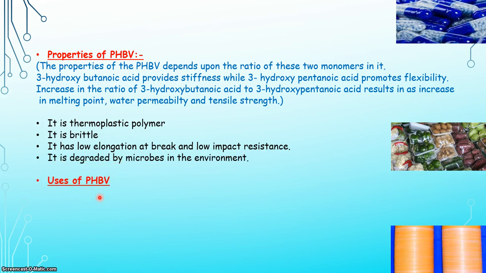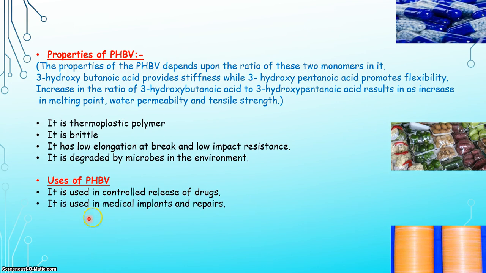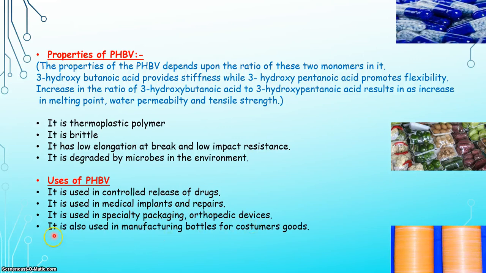Uses of PHBV are: it is used in controlled release of drugs. When a drug is enclosed in capsules of PHBV, it is released when the polymer is degraded in the body. It is used in medical implants and repairs. It is used in specialty packaging and orthopedic devices. It is also used in manufacturing bottles for consumer goods.